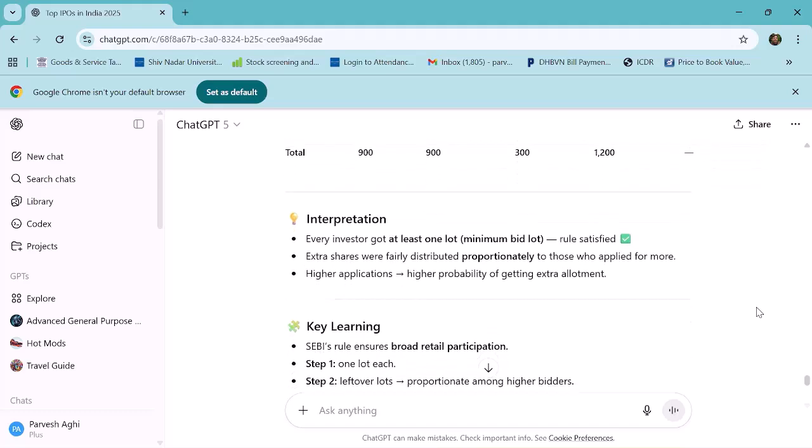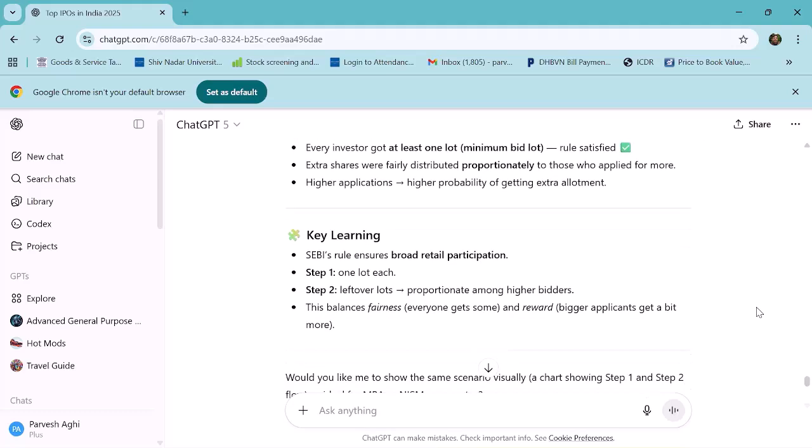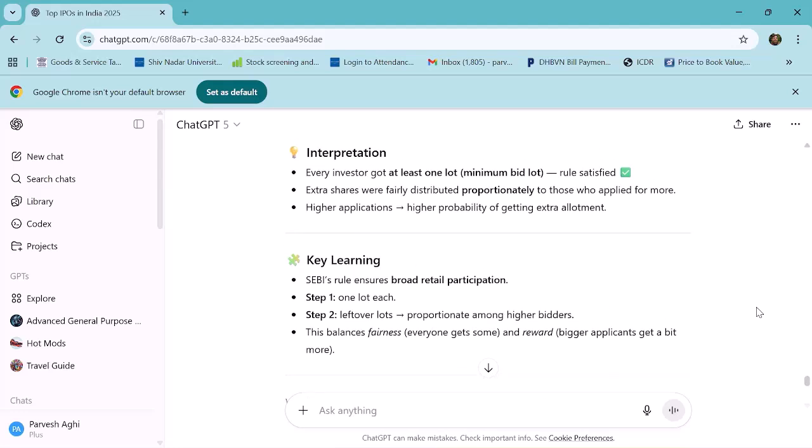So what is the key learning? SEBI's rule ensures broad retail participation, one lot each, with leftover lots distributed proportionately among higher bidders. This balances fairness, everyone gets some, and reward, bigger applicants get a bit more.